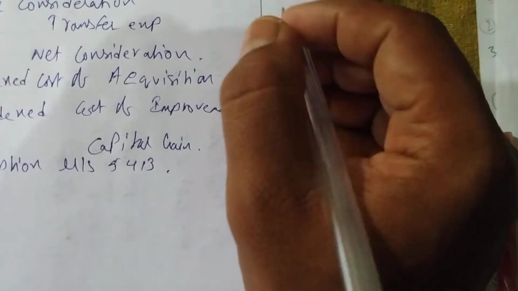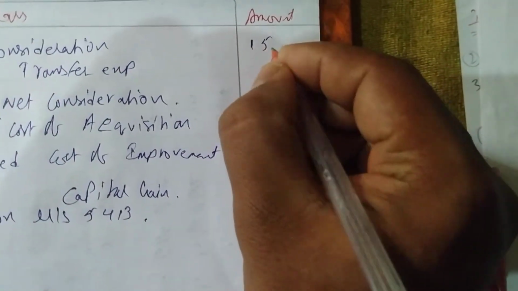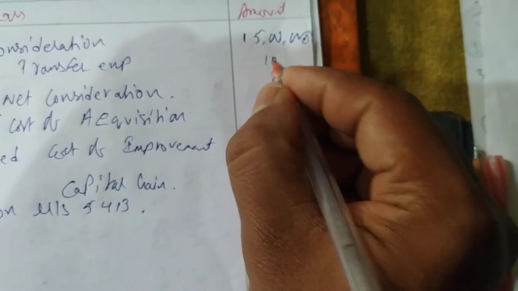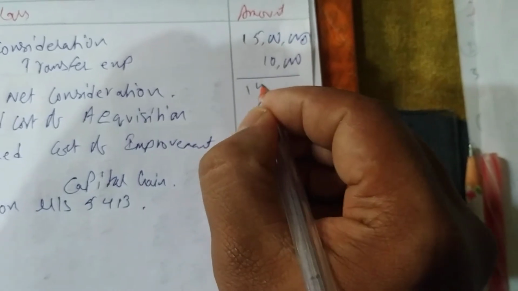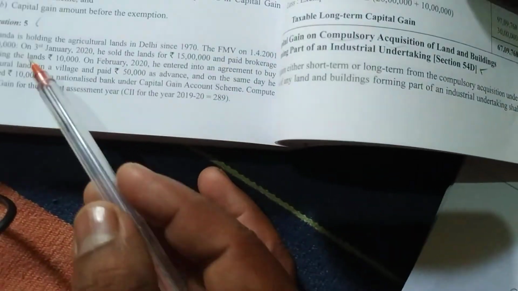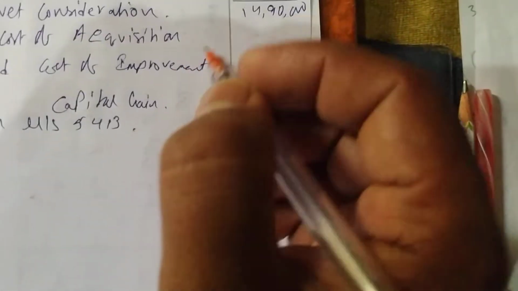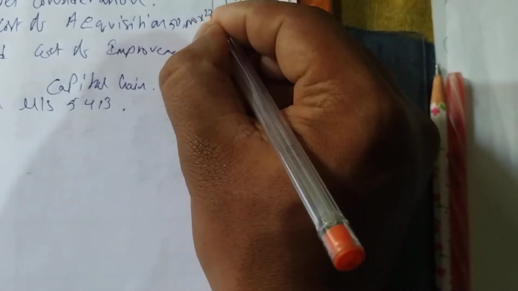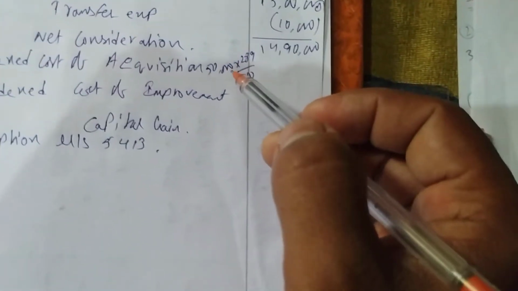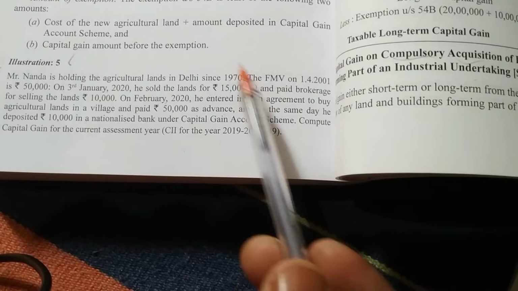He sold this agricultural land for 15 lakhs. He paid 10,000 as transfer expenses. So the net consideration will be 14 lakhs 90,000. The fair market value of the property is 50,000. Indexed cost of acquisition we have to do: 50,000 into 289. The CII in the year of sale is always 289, the numerator. The denominator we take in the year of purchase. It was purchased in 1970, which is before 2001, so the CII will be 100.